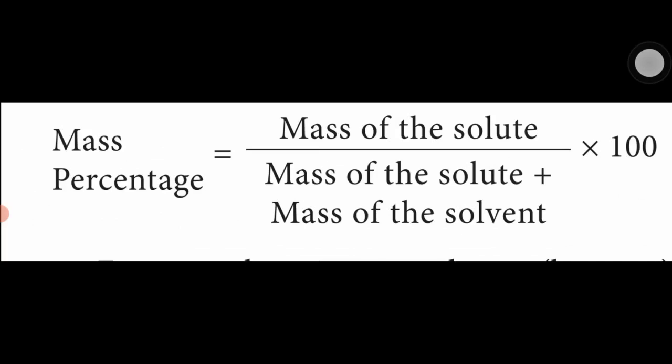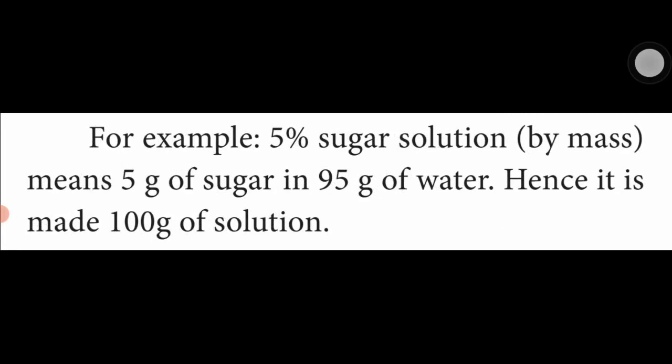The example of mass percentage: a 5% sugar solution means 5 gram of sugar present in 95 gram of water. So totally how many gram? 100 gram. Hence it is made up of 100 gram of solution. A 5% sugar solution contains 5 gram of sugar and 95 gram of water. It is made up of sugar solution. So totally it converts into 100 gram of solution.